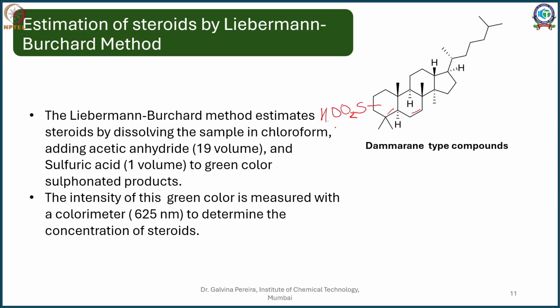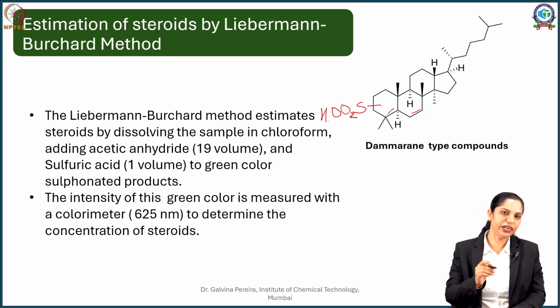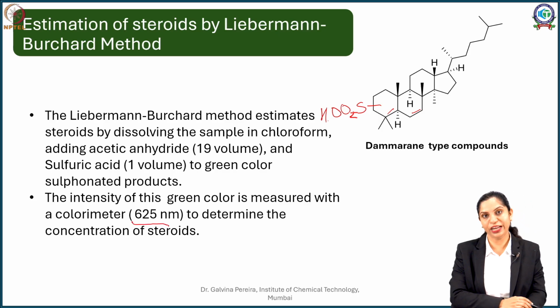So SO3H. Okay. In this case, the sulfated or sulfonated products give you a greenish coloration, and I can quantify this greenish coloration at 625 nanometers.